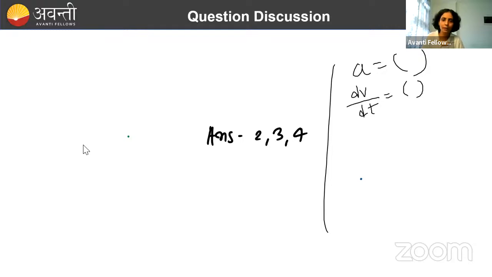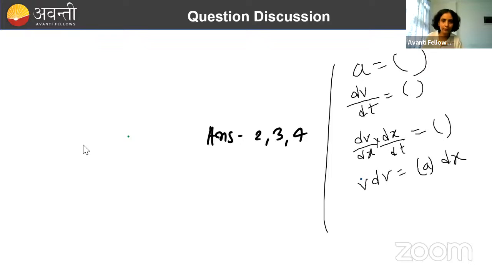Again, we require the distance now. So dv by dx into dx by dt will be equal to this. dx by dt will become v. So v dv will be some constant, that is acceleration, into dx. Integrate on both sides. Velocity will vary from v0 to 0. We have to calculate after how much distance it will come to rest, so x will vary from 0 to x. You calculate from here. So that we will do.